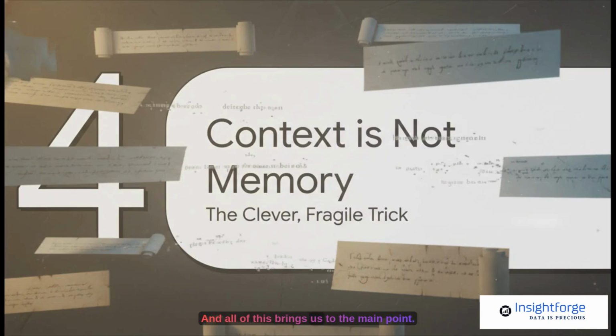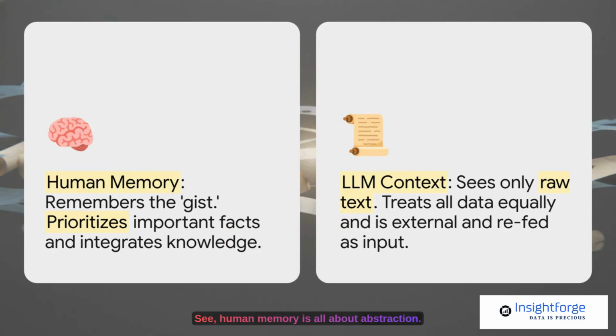And all of this brings us to the main point. This really clever trick of rereading a scroll is what we call context. And we need to be crystal clear. It is fundamentally different from real memory. See, human memory is all about abstraction. We remember the gist of a story, not every single word. We automatically prioritize what's important.